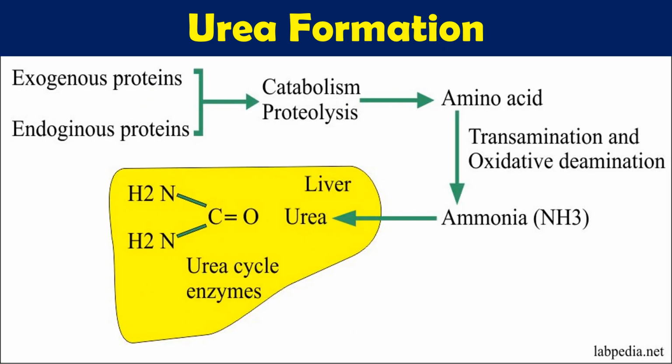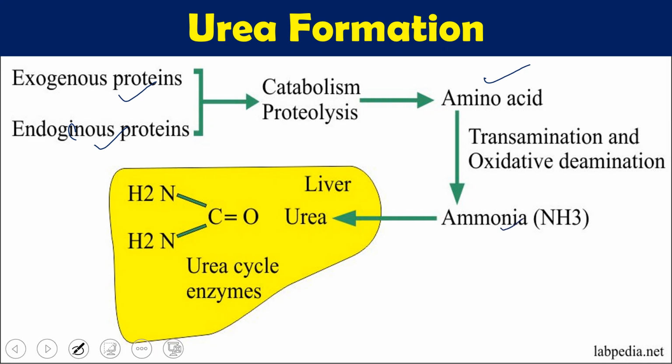We normally have two sources of proteins: one is exogenous and the second one is endogenous. Whatever exogenous or endogenous proteins we have, they undergo proteolysis. So ultimately we have amino acids in our body. Through different biochemical processes, either transamination or oxidative deamination, finally we get ammonia.